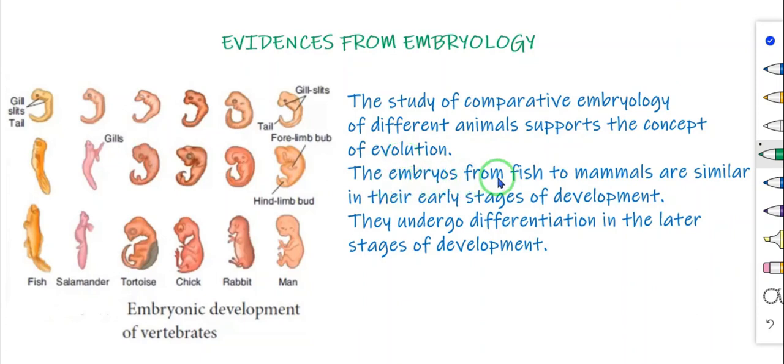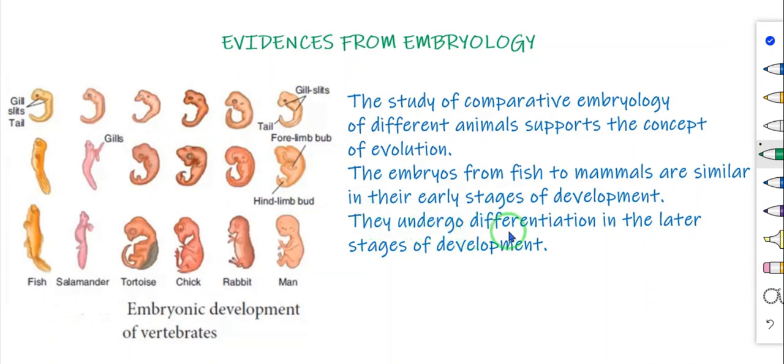The embryos from fish to mammals are similar in their early stages of development. So from fish to mammal: fish, salamander, tortoise, chick, rabbit, man. From the early stages of development, they are similar. We cannot differentiate.